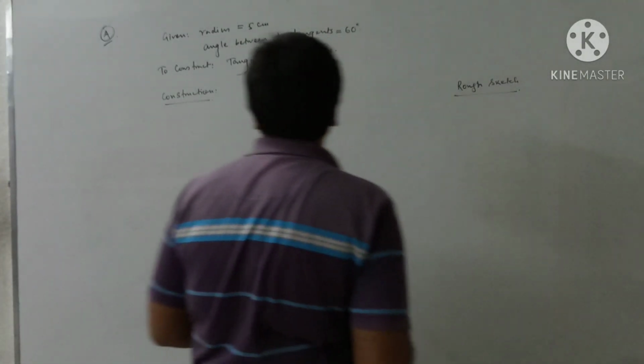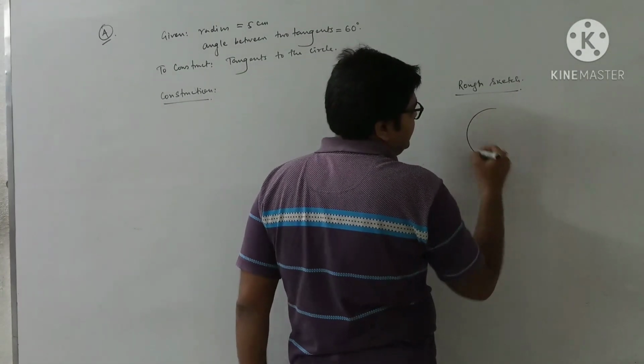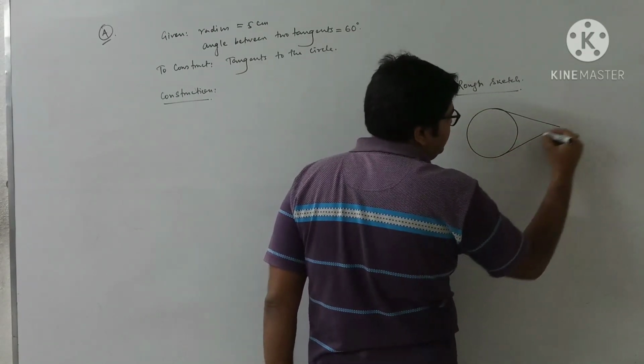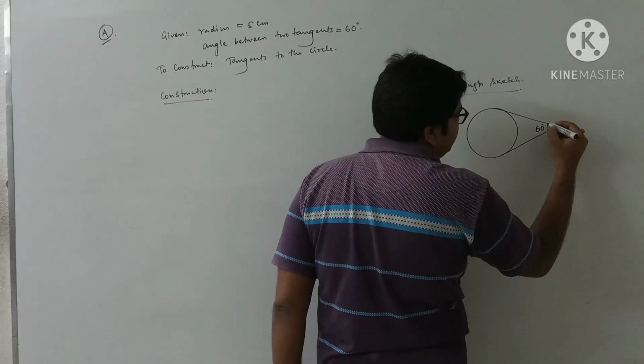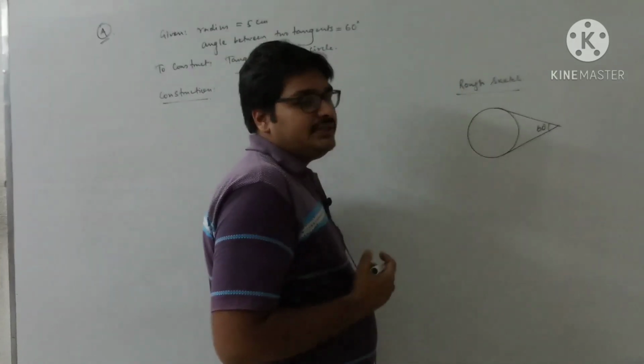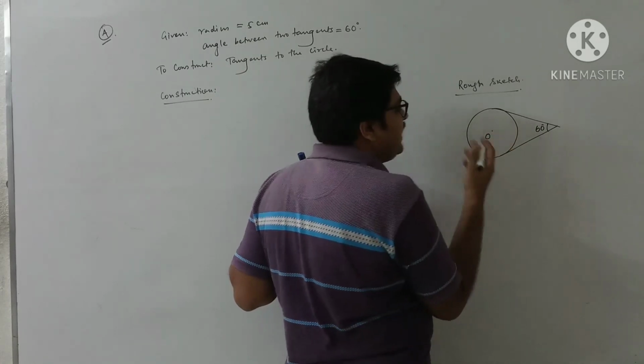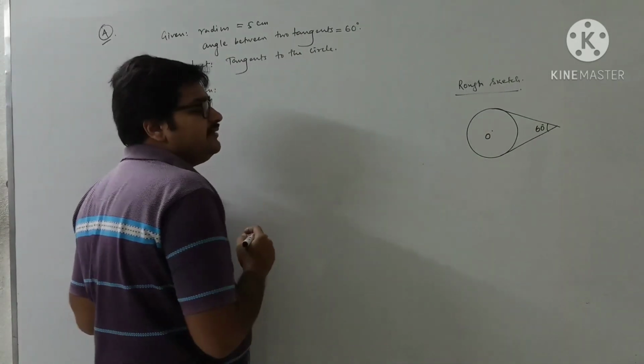What is my plan? As asked in the question, we have to draw a circle of radius 5 cm, and the angle between the two tangents should be 60 degrees. So how will you draw it? Suppose this is the center of the circle. This 5 cm radius circle you can draw easily.